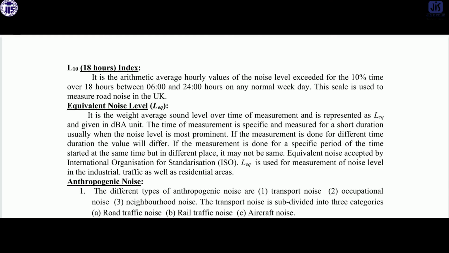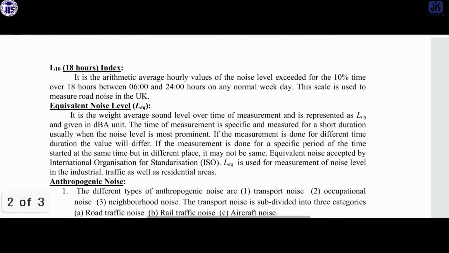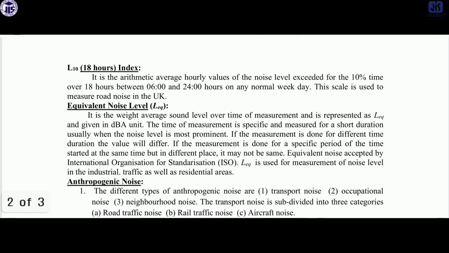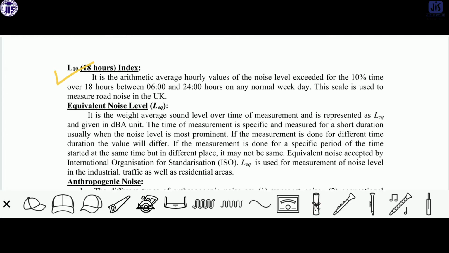Now we will discuss the L10 and L equivalent. What is the L10? If we consider the L10, then it is the arithmetic average hourly values of the noise level.